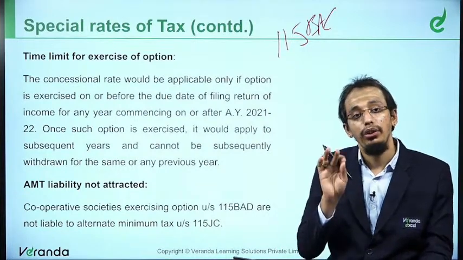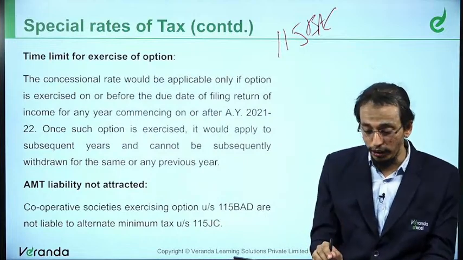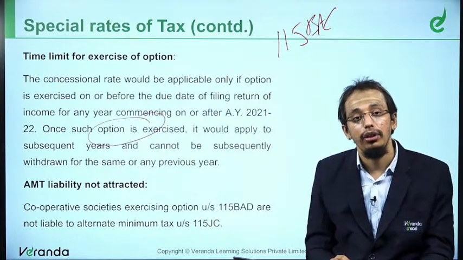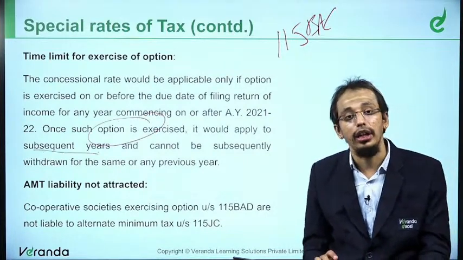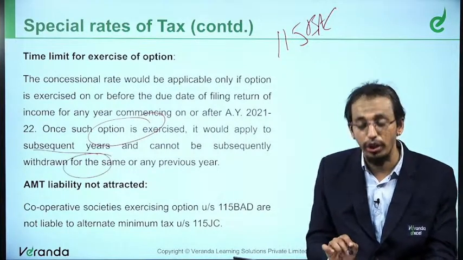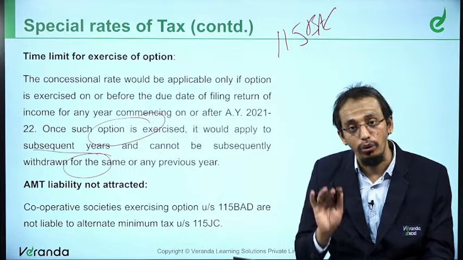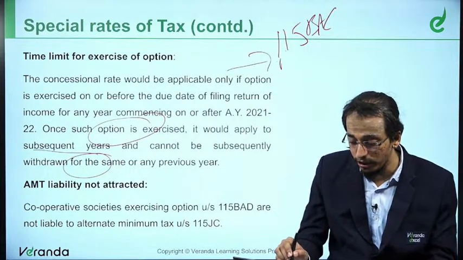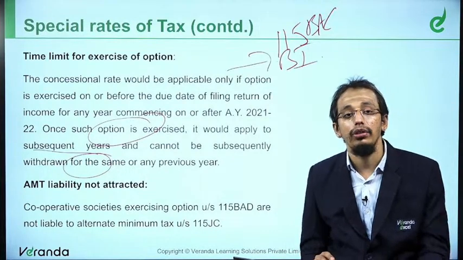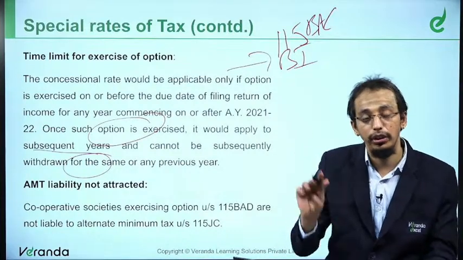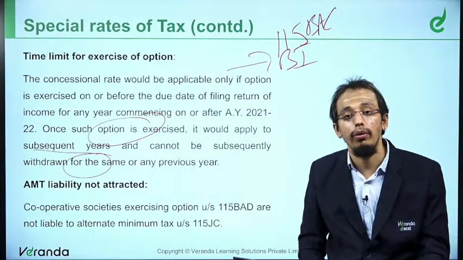Here, you have to choose an option. Once such option is exercised, it would apply to all subsequent years, and you cannot withdraw. You have to choose. It's like an individual having business income. Once you exercise this option, you cannot come out of it.